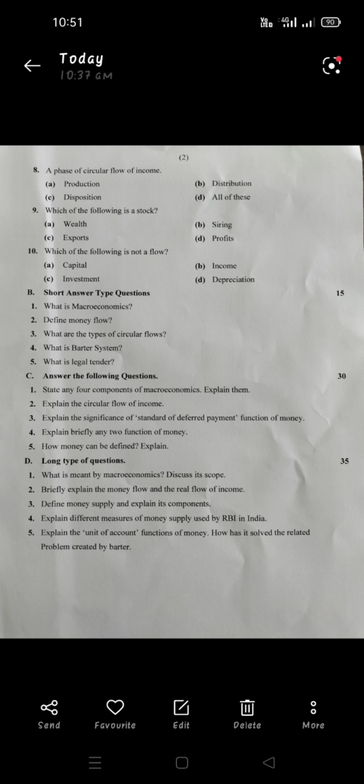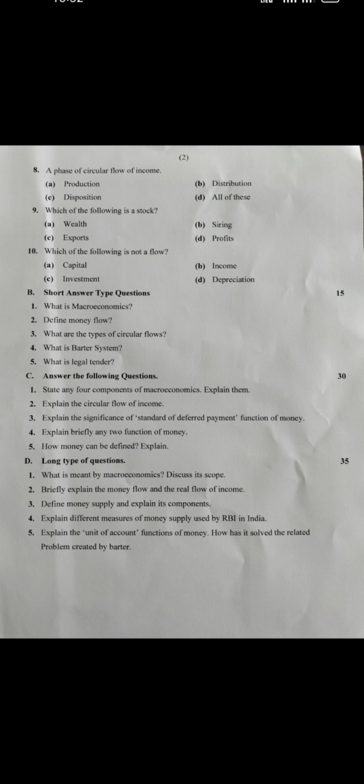How can money be defined? Explain. So here is the definition, you know very well, we had taught in the chapter money. ठीक है, and the same thing you have to write here, the definition and meaning and the explanation of that, you know very well, you have to write.